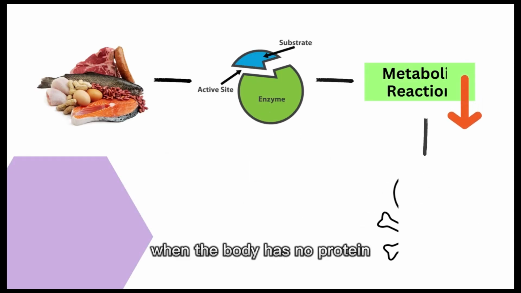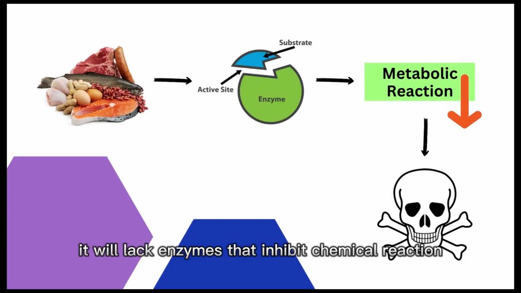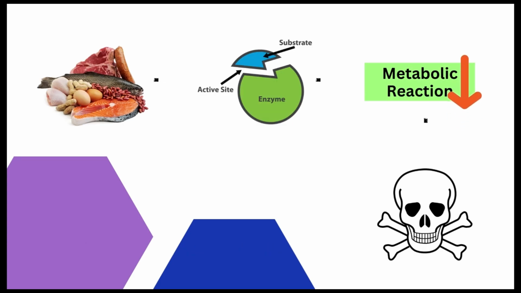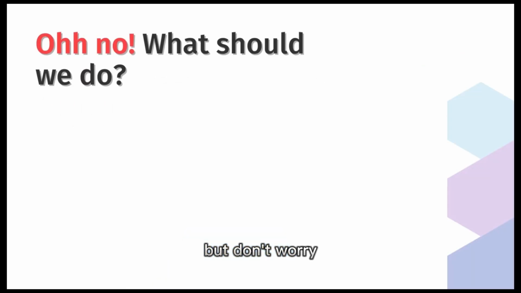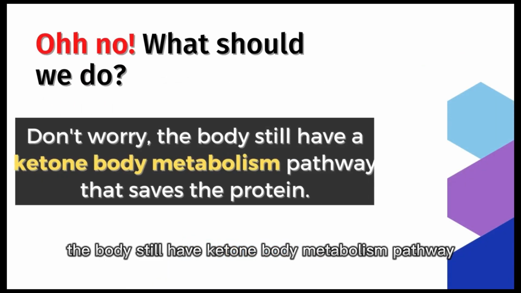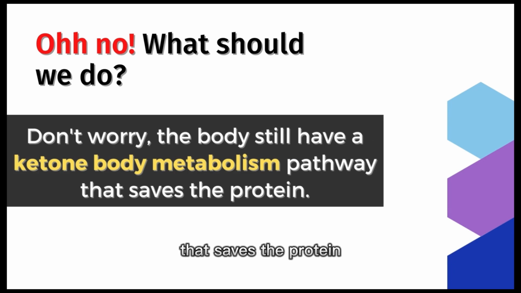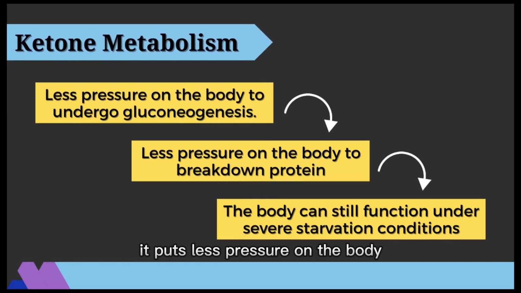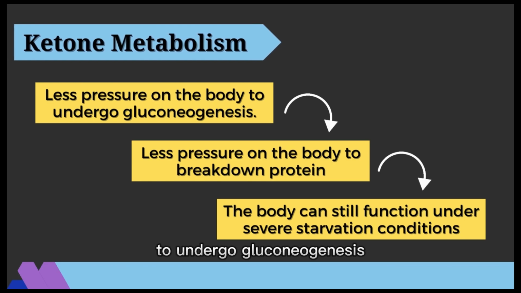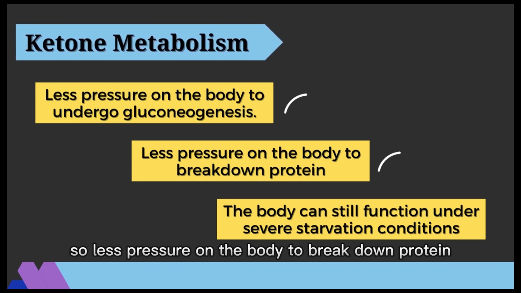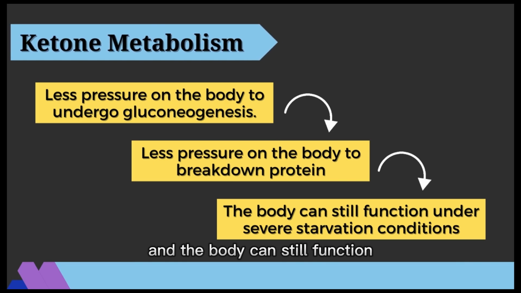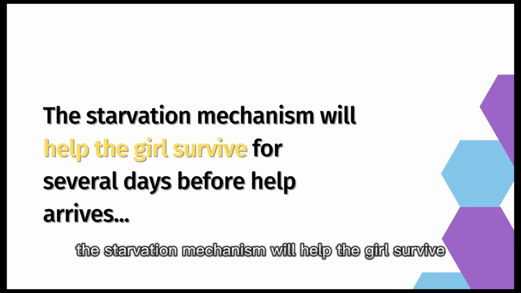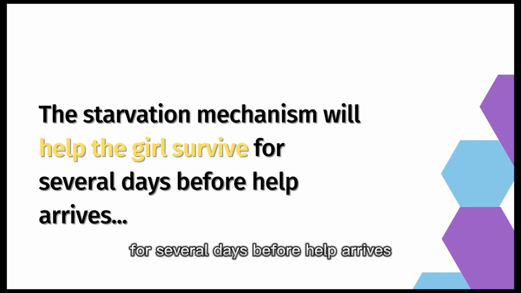When the body has no protein, it will lack enzymes that catalyze chemical reactions in cells, which slows down the metabolic reaction and can also lead to death. But don't worry, the body still has the ketone body metabolism pathway that saves the protein. As the body shifts to ketone body metabolism, it puts less pressure on the body to undergo gluconeogenesis. So, less pressure on the body to break down protein, and the body can still function under severe starvation condition. The starvation mechanism will help the girl survive for several days before help arrives.